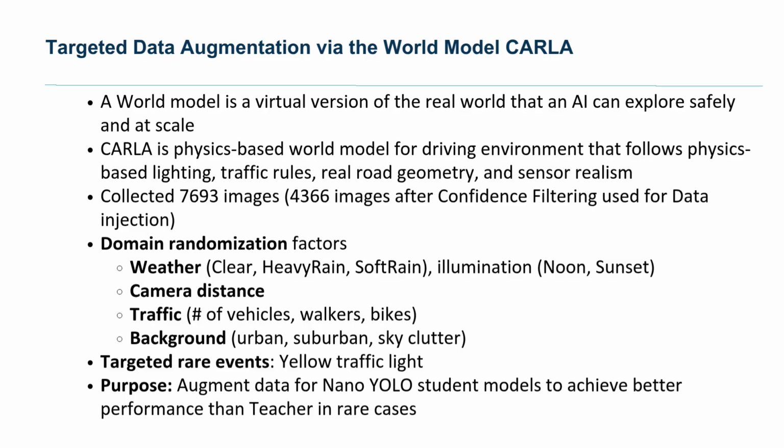Okay, so now on to what we're going to be using to simulate the synthetic data. CARLA is an open source driving simulator, and in this project, CARLA serves as the world model with a controllable driving environment for road geometry, traffic behavior, lighting, weather, and a simulated front camera. CARLA allows the user to generate thousands of synthetic images with the user's customization. Unlike generic augmentation, the generation for this project is targeted towards yellow lights with random factors such as weather, time of day, distance, traffic, and background to add variety to the data set.